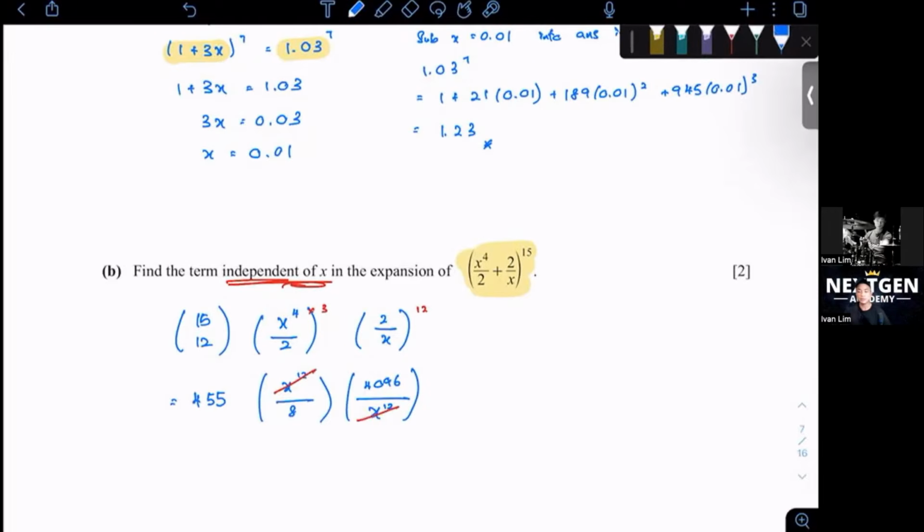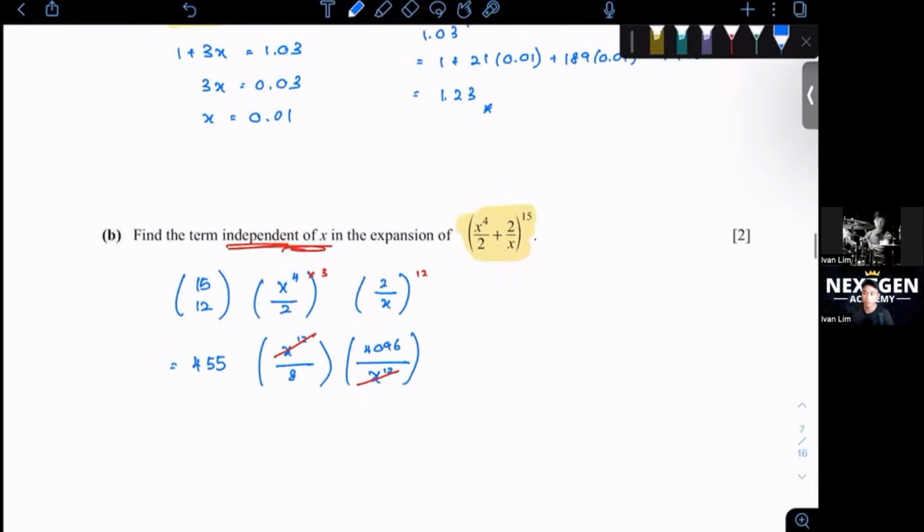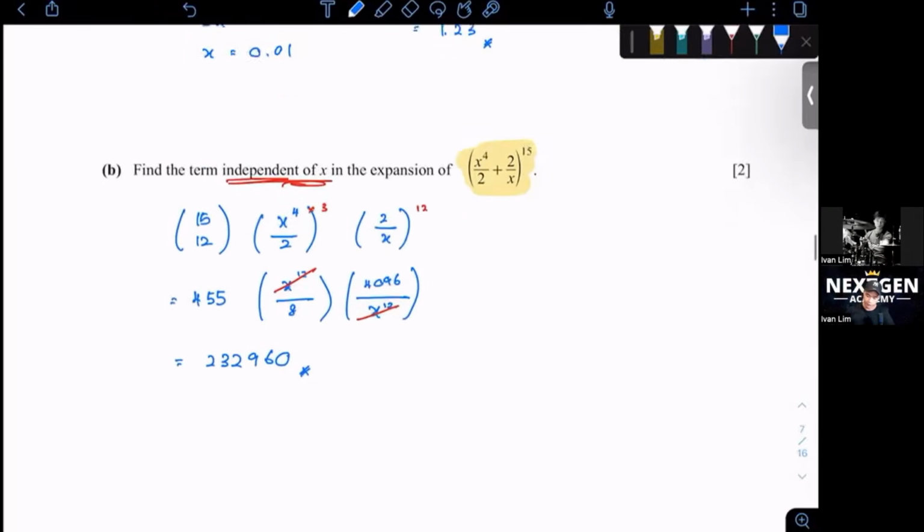Now it is independent because you have moved on from your x. So type it in a calculator, you should get 232,960. Okay, and that will be your final answer. All right, let's move on.